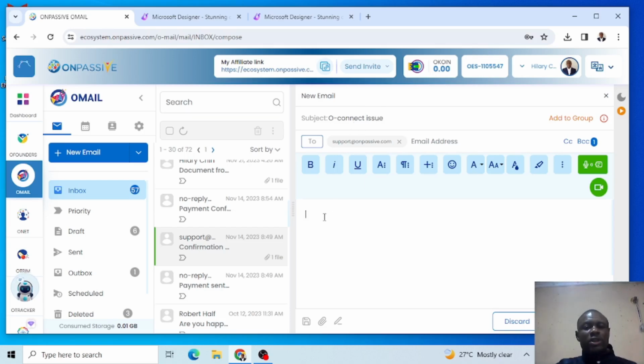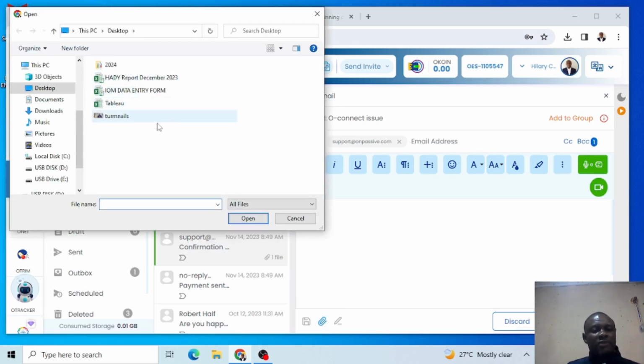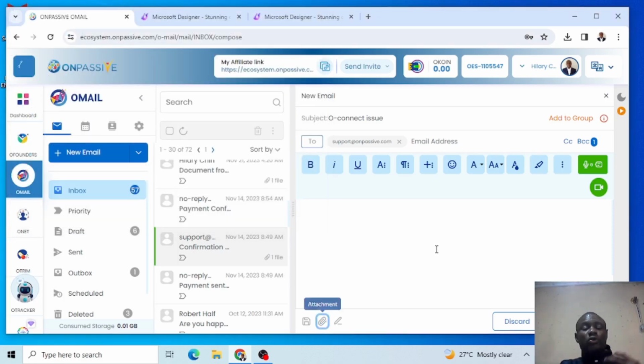Maybe when I write, the support team is going to ask me to attach my invoice and order, so I can come and click here, attach, and once I click attach, it opens up on my desktop. Maybe I've saved it on my desktop, and I come and select, and then I attach, and then I send to them. This is how they are going to solve my problem.